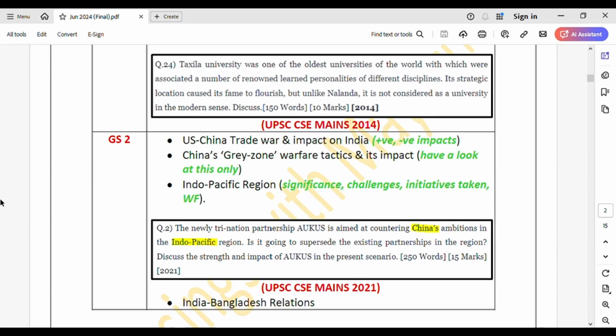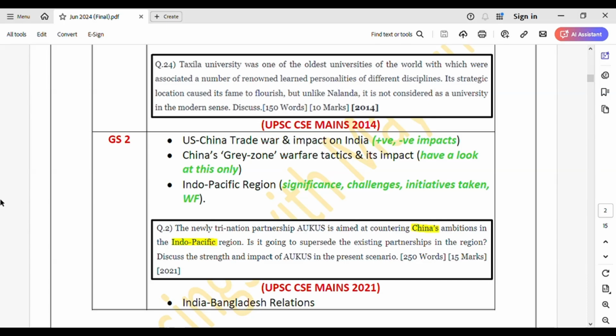Okay. So next topic, China's gray zone warfare tactics and its impact. It's not that important, but do have a look at what is meant by gray zone warfare. So just read it. Don't make any notes out of this as of now. Just go and read it. That's all.